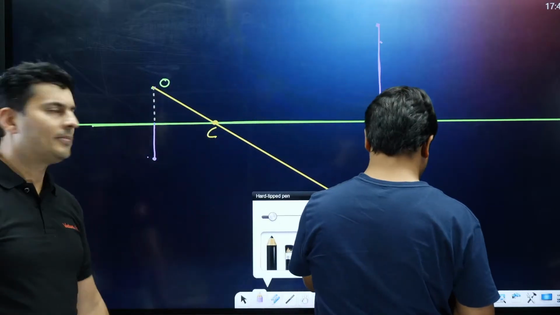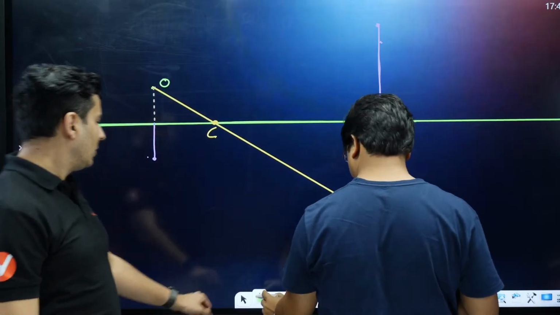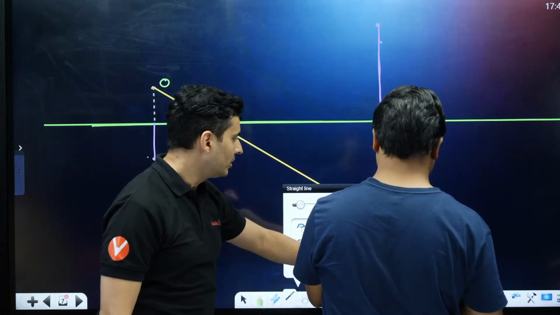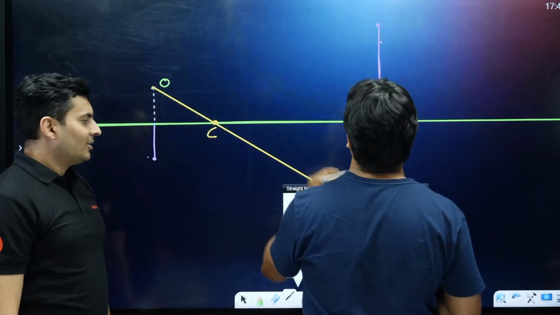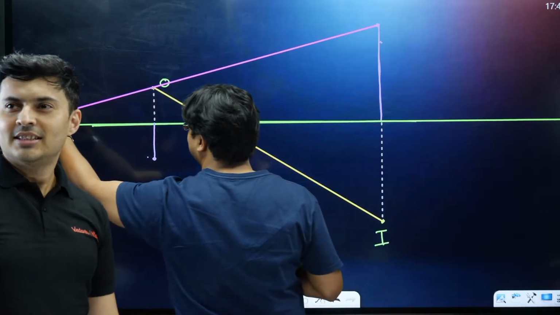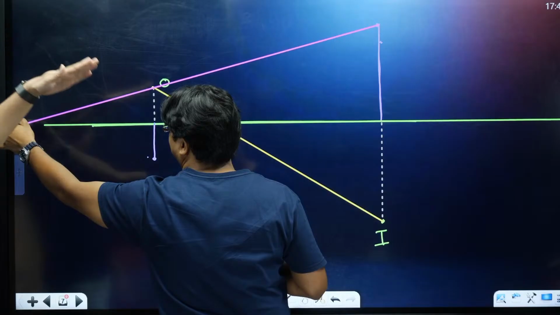For this, I'll use the straight line. I'll choose a different color, maybe purple. So we connect with this one and extend it, till wherever it intersects the principal axis, till wherever it hits.